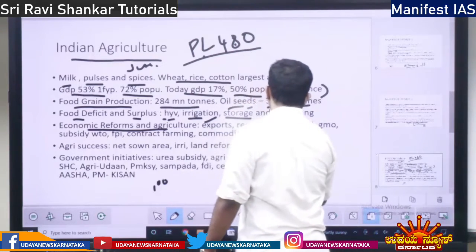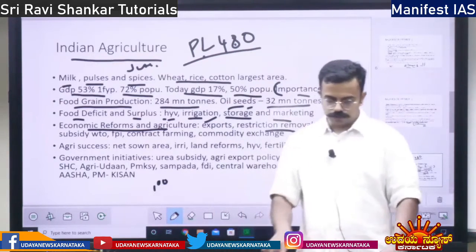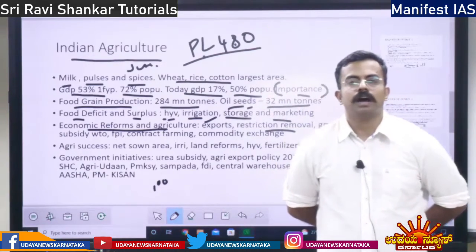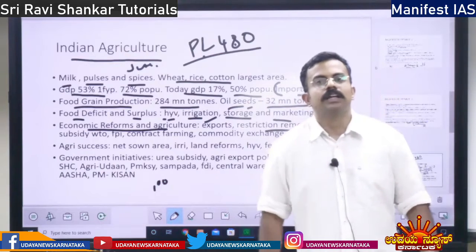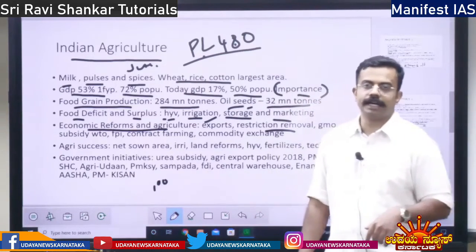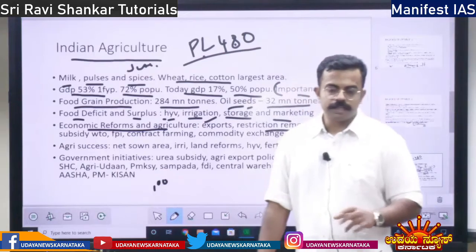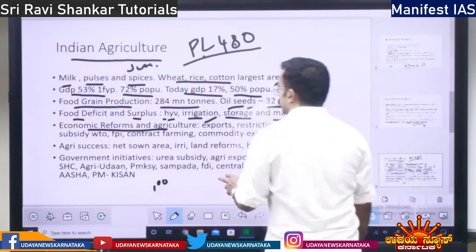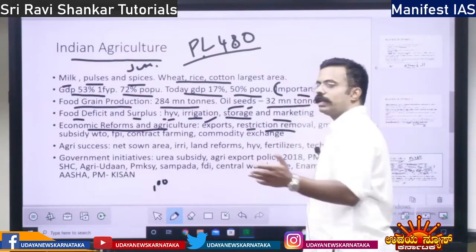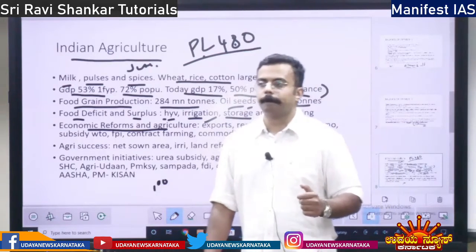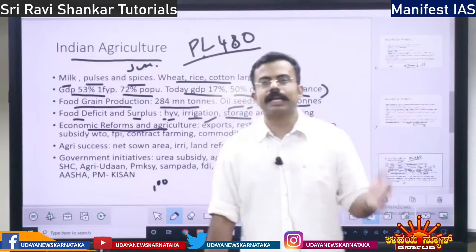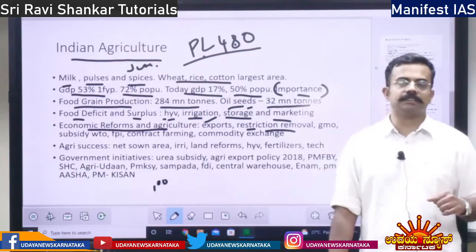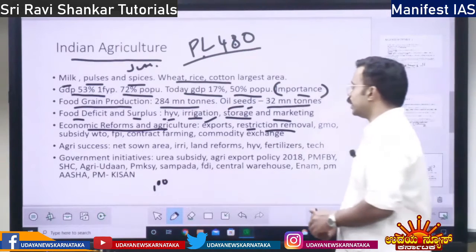Then restriction removal. Till then there was a lot of restriction in the economy: on agricultural exports, and on production of various products. Banks were restricted in lending, and there were many market restrictions under the APMC Act and Food Corporation of India restrictions. All those restrictions were done away with.